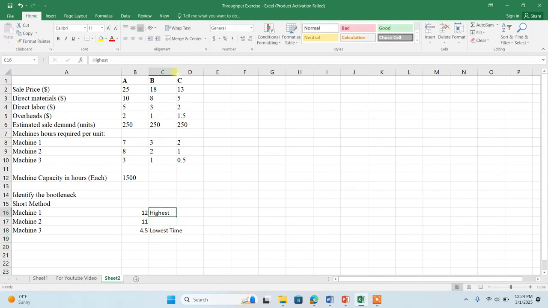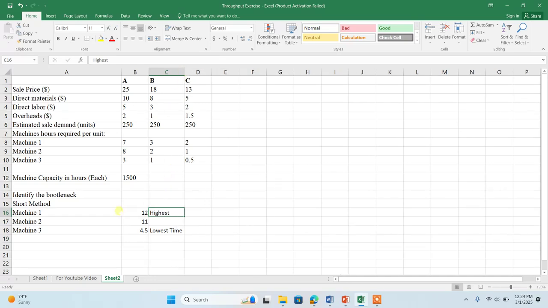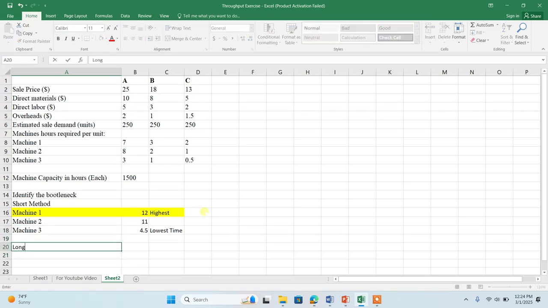So my dear, one indication I can get from here is that if the resources are limited, which machine will create a problem for me to produce maximum units? This machine 1 is going to be a bottleneck. Okay, let's check it. For example, if I'm using the long method, one of the questions you mostly receive in the exam is just to identify the bottleneck. If you just identify the bottleneck, you can easily secure 2 marks.